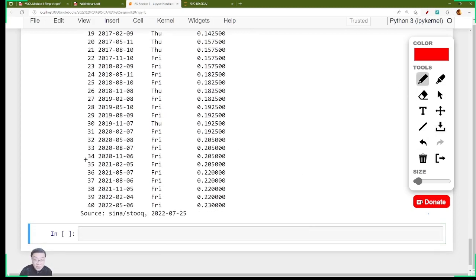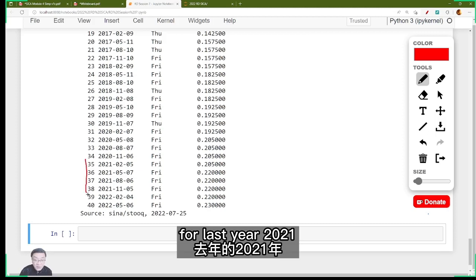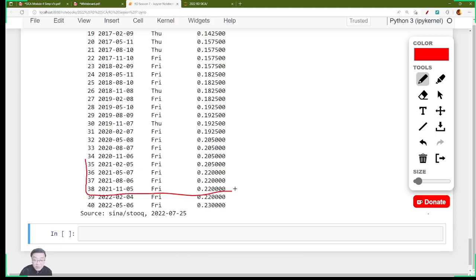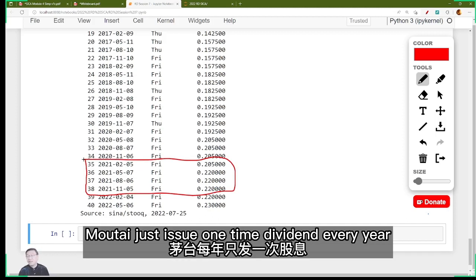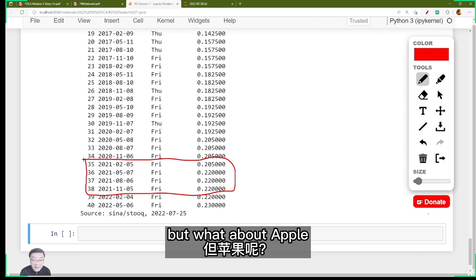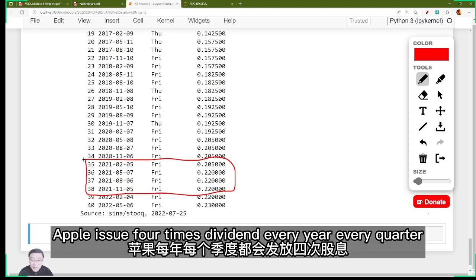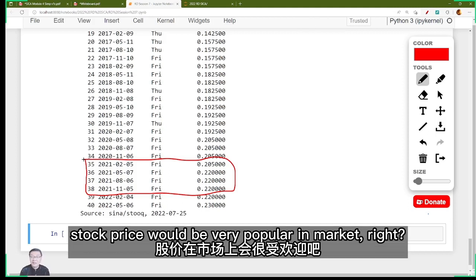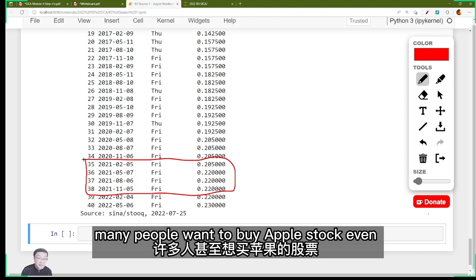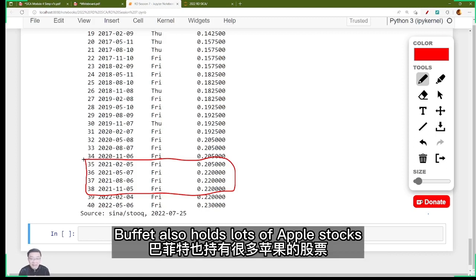Let's look at this one. For last year, 2021. What do you find? Multi just issues a one-time dividend every year. But what about Apple? Apple issued 4 dividends every year. Every quarter, Apple sends dividends to its investors. So what do you think about Apple's stock price? It will be very popular in the market, right? Many people want to buy Apple stock. Even Buffett holds lots of Apple stock.